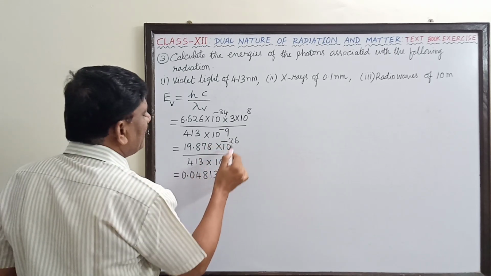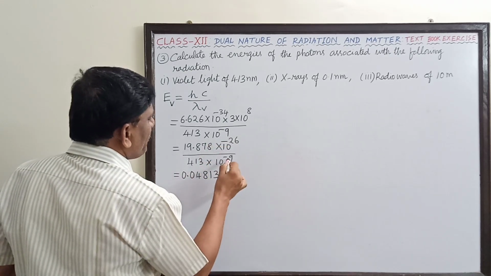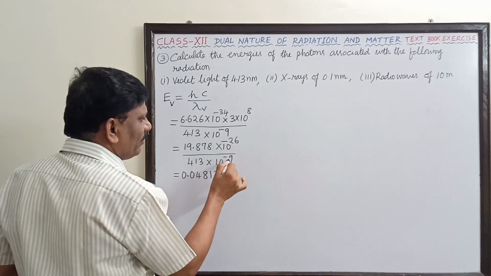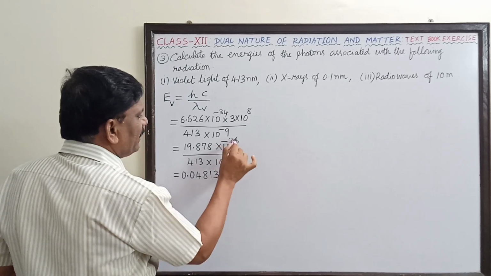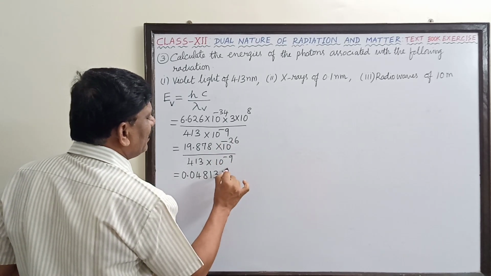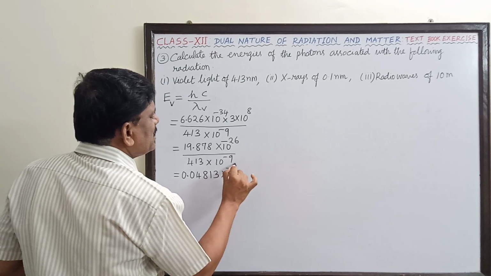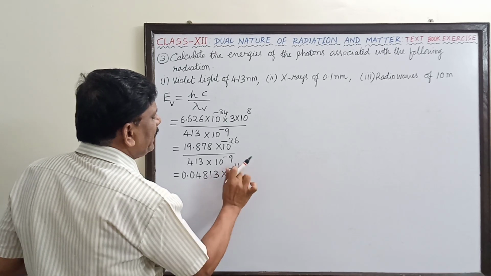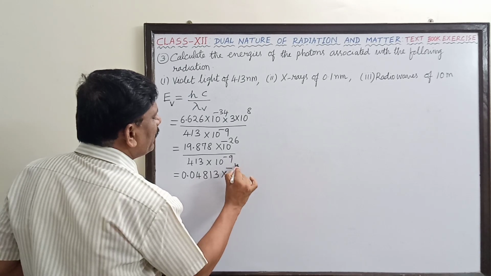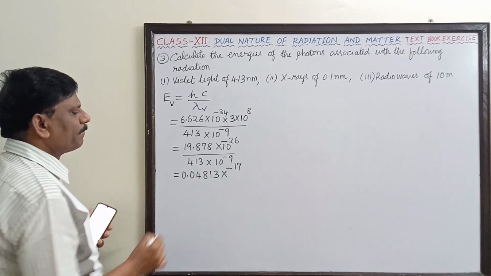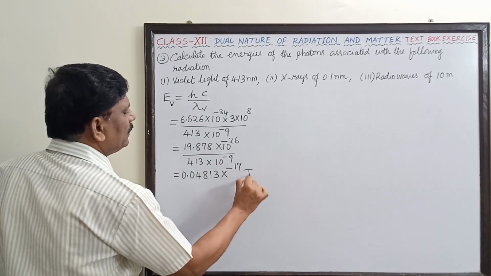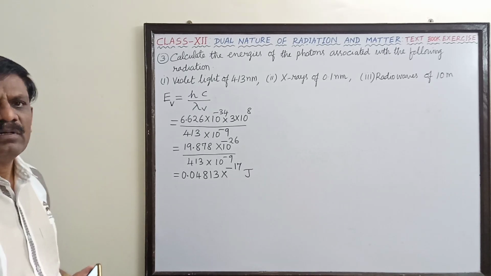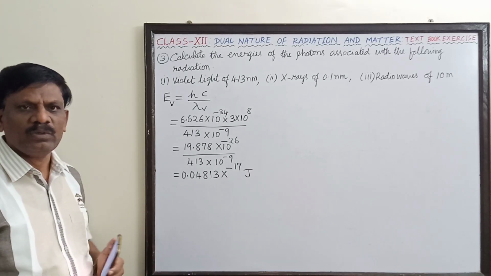So minus 26 plus 9 is minus 17. Now this unit is joule. First we have to find it in joule.